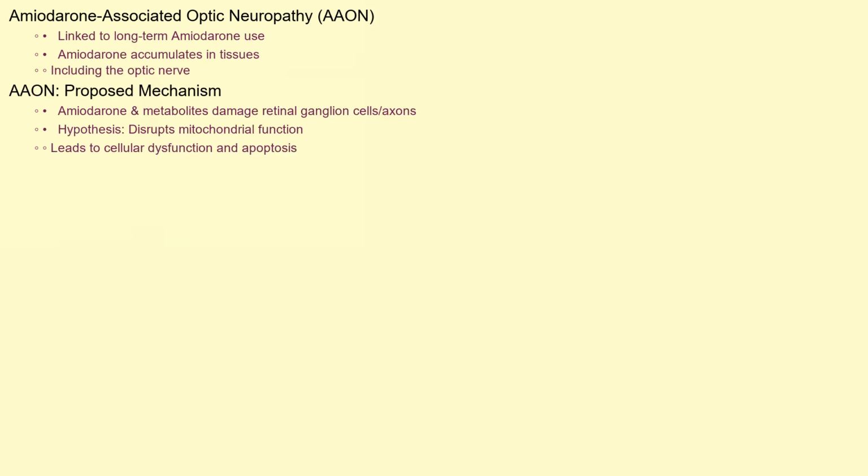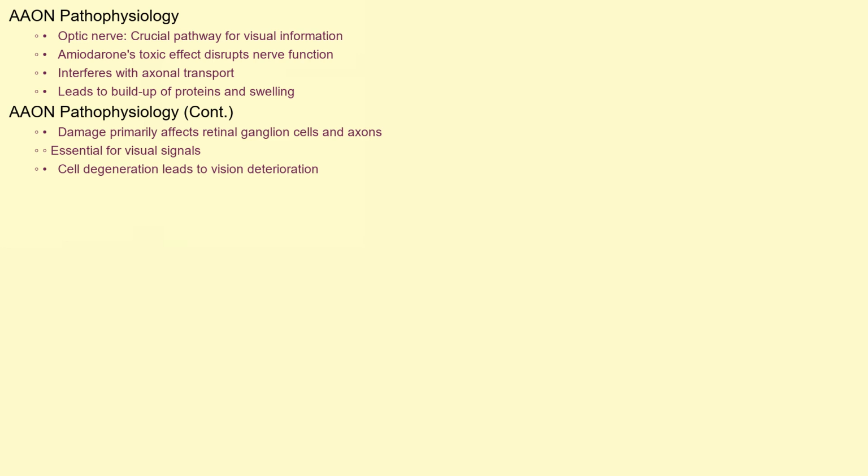The precise cause of Amiodarone-associated optic neuropathy isn't fully understood, but it is directly linked to the long-term use of amiodarone. Amiodarone is known to accumulate in various tissues of the body due to its fat-soluble nature, and this includes the optic nerve. While the exact mechanism remains under investigation, it's believed that the accumulation of amiodarone and its metabolites directly damages the retinal ganglion cells and their axons, which form the optic nerve. Some researchers hypothesize that it disrupts mitochondrial function within these cells, leading to cellular dysfunction and eventual apoptosis, or cell death. Let's delve a little deeper into the pathophysiology.